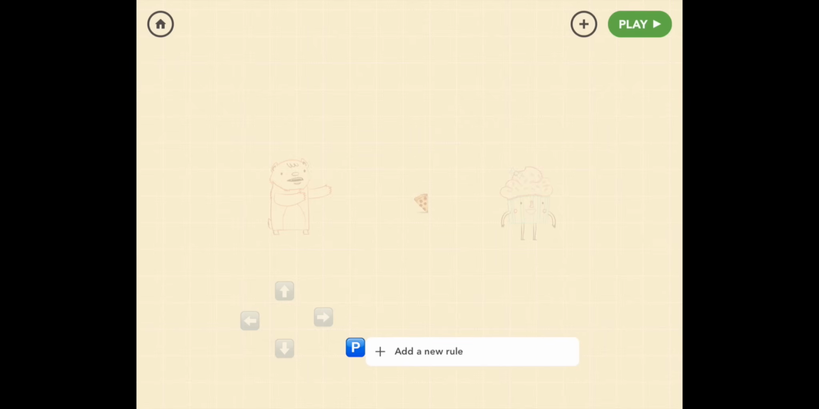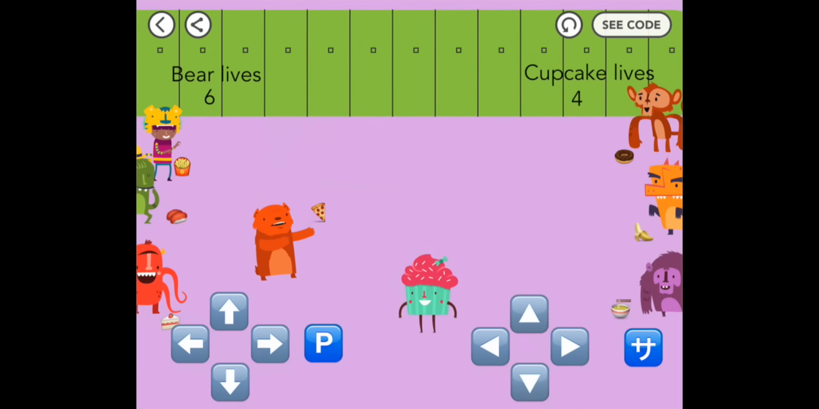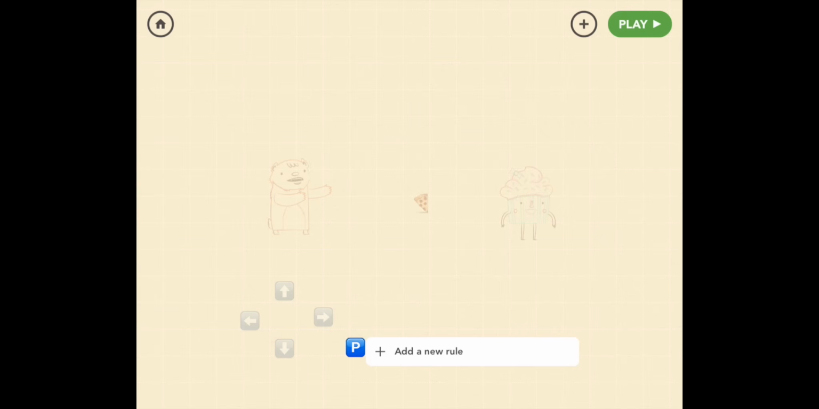So visually, what we want to happen is that when you tap P, the pizza starts in Bear's hand and then is thrown forward at Cupcake across the room, right? So what do we need to do in order to get that to happen? Well, let's make some rules for pizza. So tap on pizza and add a new rule.